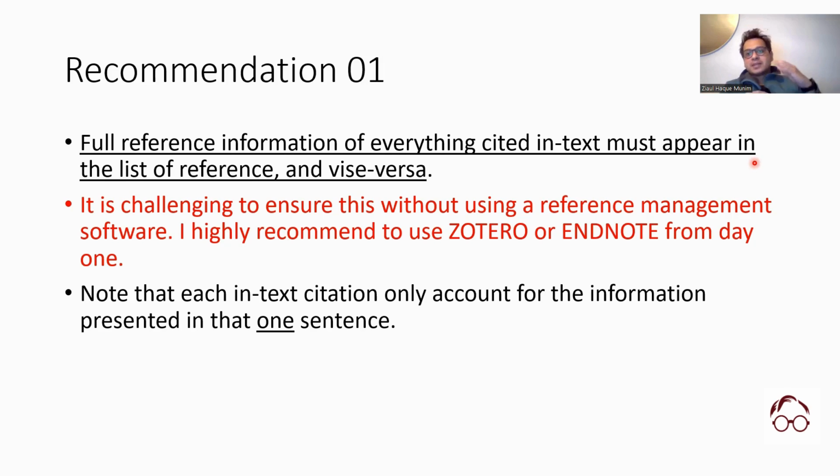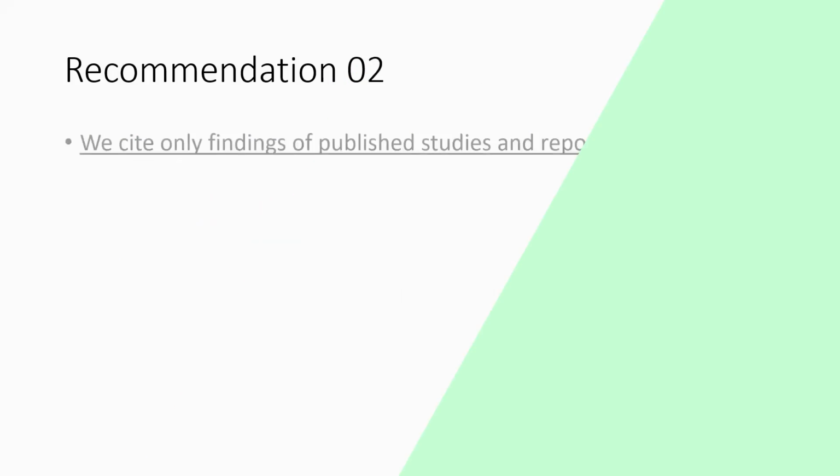Sometimes we need to define some classifications and things like that. Normally, then we start with the citation. So we say that according to these, the following classification is like this. Okay, so that's how we will start. If we have 2-3 bullet points or classifications, we start with the citation in the first sentence and then we say it like this. So the first recommendation: everything that you cite should provide the full information at the end of the report or whatever you're writing, with full reference information, okay?